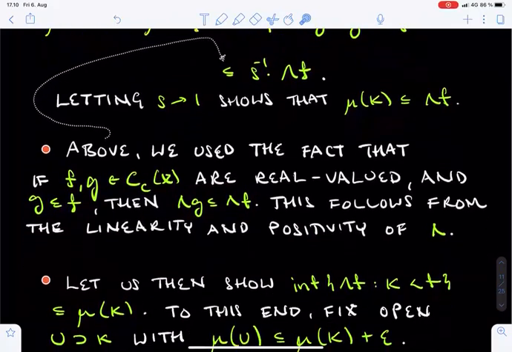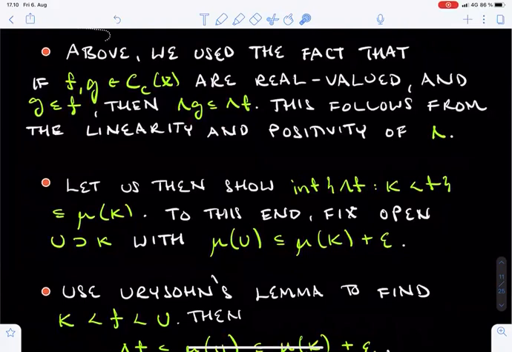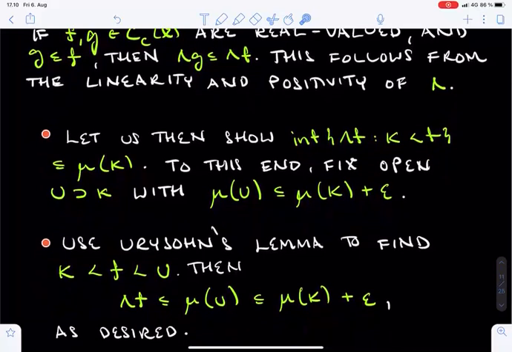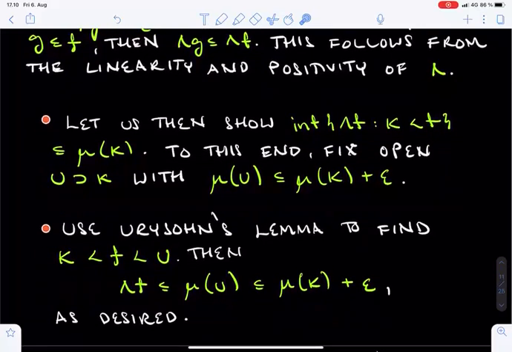Let's then resume the proof of the equation for compact sets K we claimed earlier. It remains to show that the infimum of the numbers lambda f, where K is dominated by f, is bounded from above by mu of K. To show this, recall what mu of K even means. By its definition, we may choose an open set U containing K, whose mu measure is no larger than mu of K plus epsilon. Here epsilon is an arbitrary positive number.